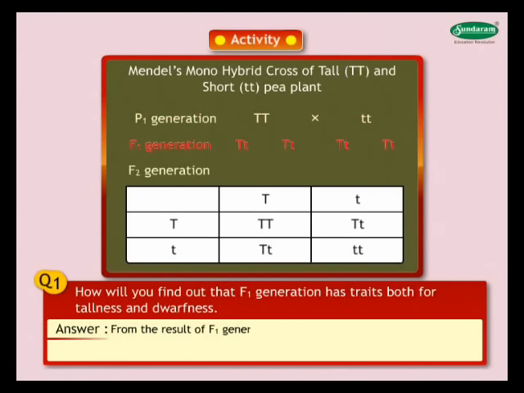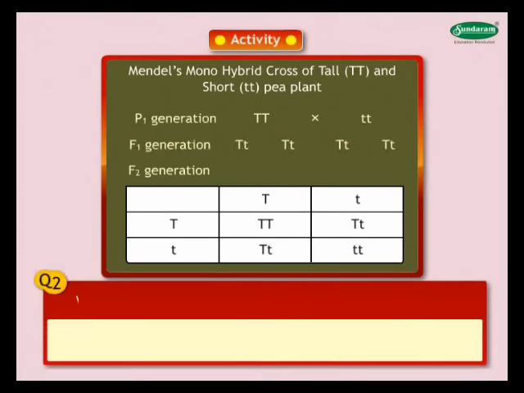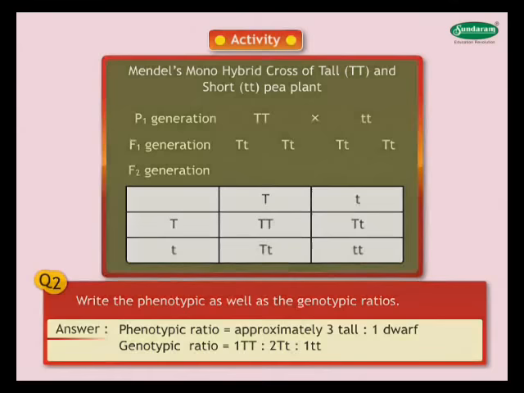From the result of the F1 generation, it can be concluded that tallness was dominant over dwarfness, but had traits of both tallness and dwarfness. Write the phenotypic as well as the genotypic ratios. Answer: phenotypic ratio is approximately 3 tall to 1 dwarf. Genotypic ratio is 1 TT to 2 Tt to 1 tt.